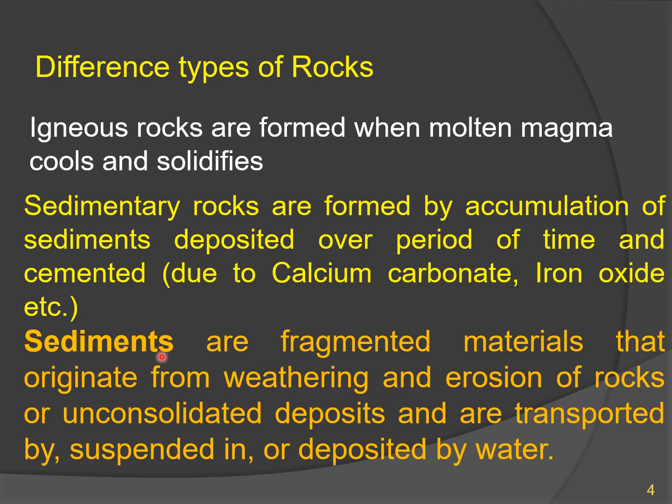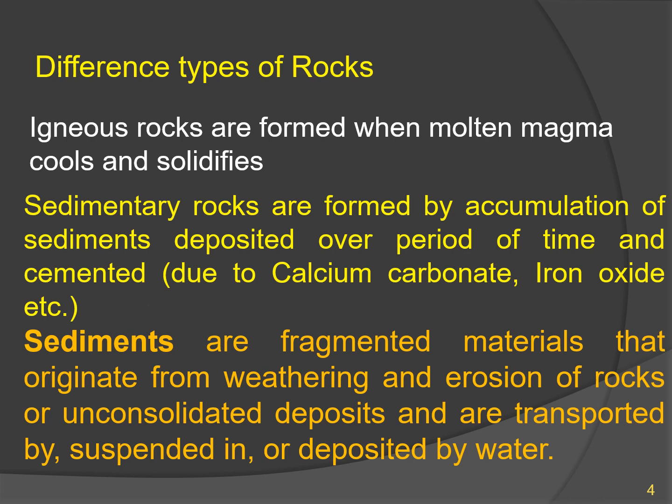For the formation of sediments, we need a prerequisite: a rock or even sediments can be the prerequisite. Through weathering and erosion it is broken down into small particles, and once sediments are formed, they may accumulate over a period of time and be cemented through some chemical reaction.